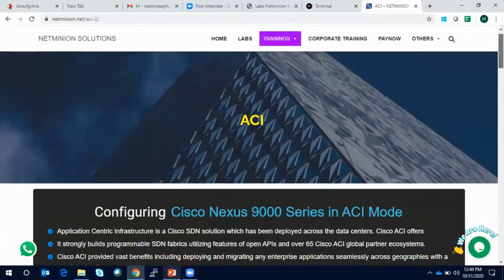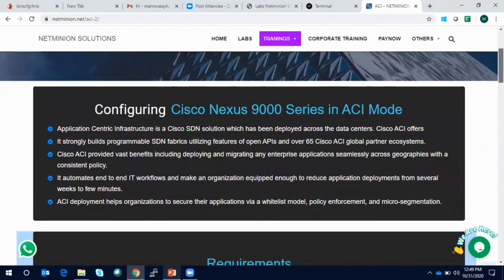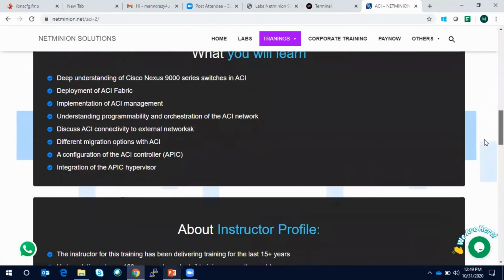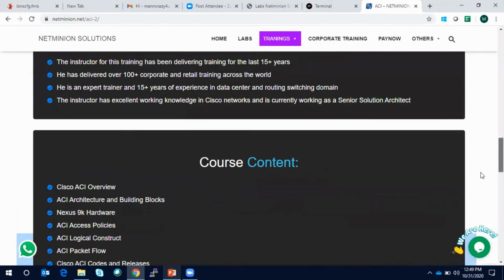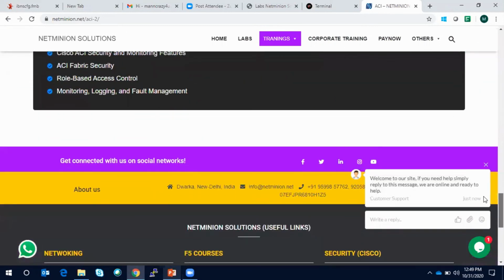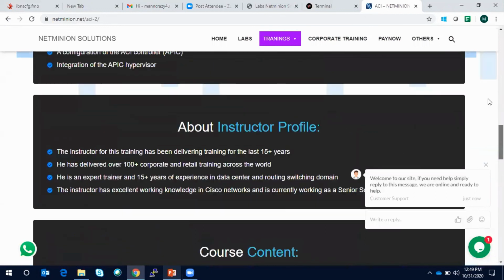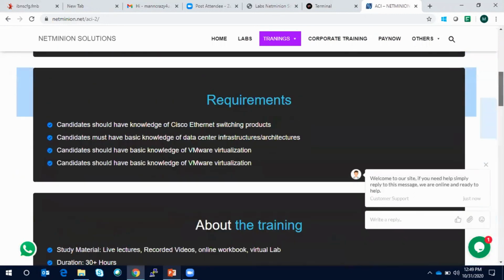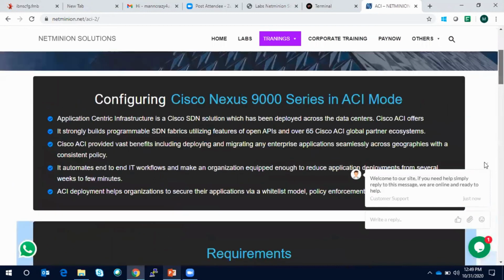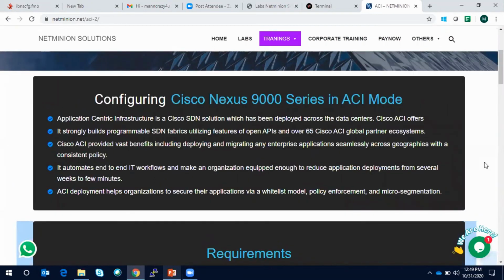So guys, you will have this whole thing documented. Whatever we are showing over here, there will be no discrepancy. Either we will modify this if there is something we cannot show you, or else we will not keep it over here. If we are providing anything over here, it means we will be delivering all of it. So don't worry about that. We will be covering all the contents.